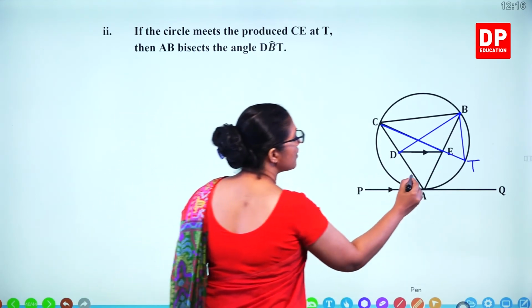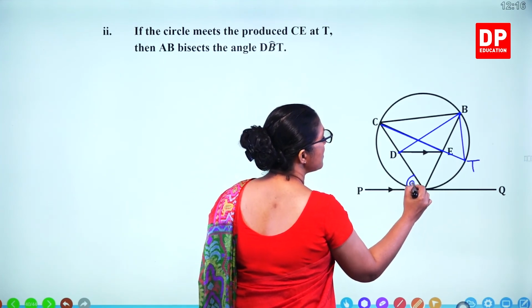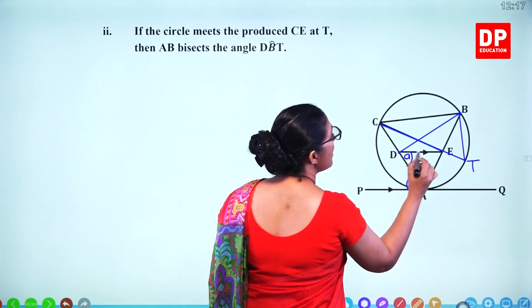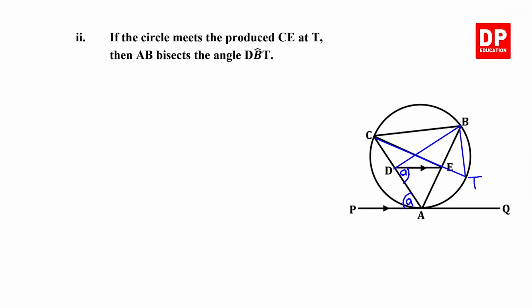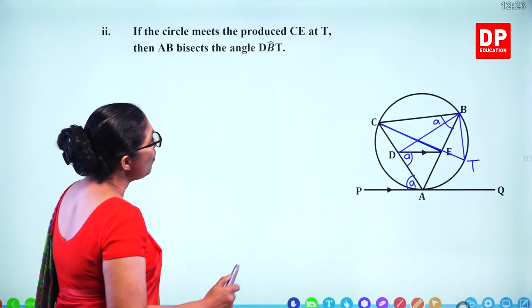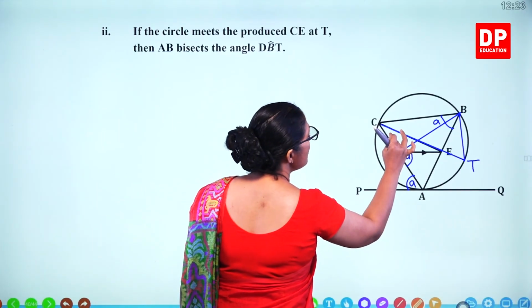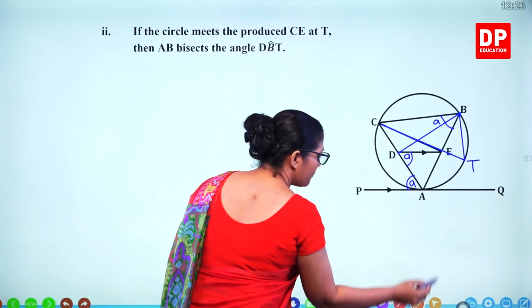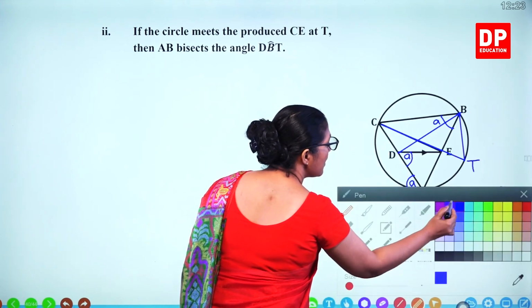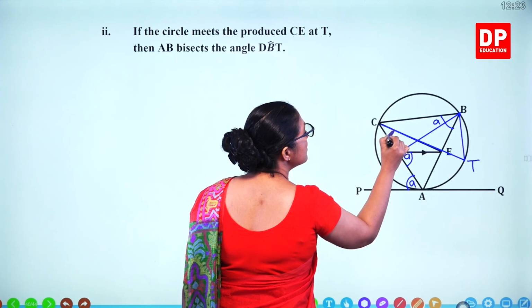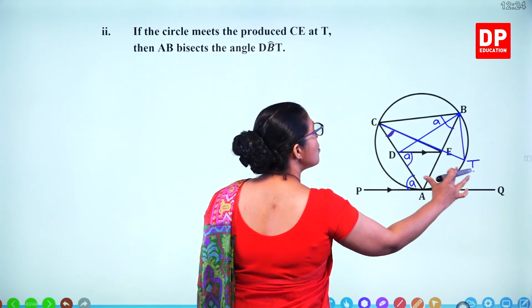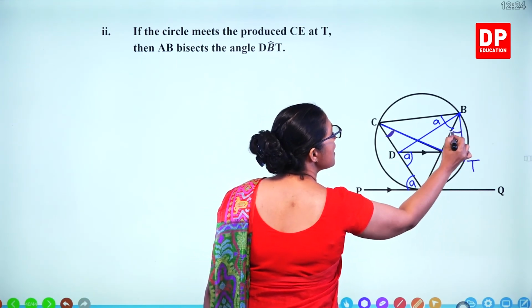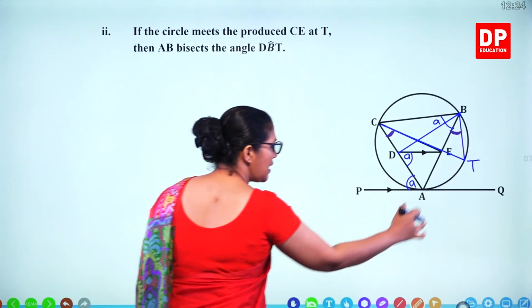So we'll mark the angles we marked before. This is A, and this one is A. And what else did we mark? So those are the angles we marked. So now what can we say about these two angles? We can say this angle is equal to this angle, same segment angles with the AT arc.